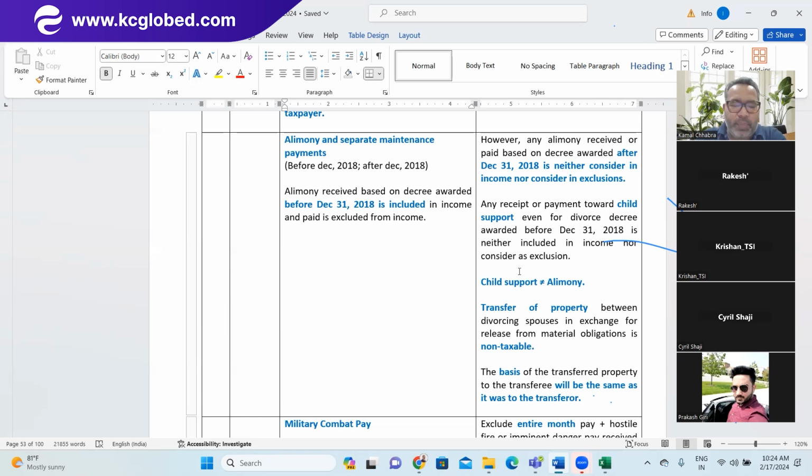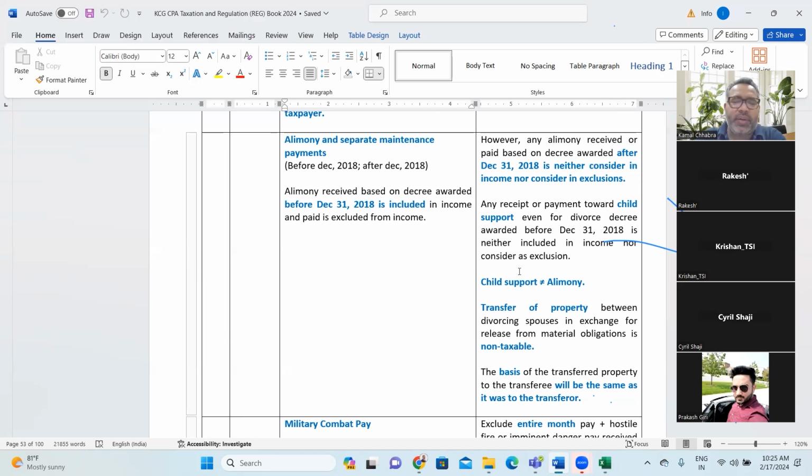Any alimony received or paid under a divorce decree before 31st December 2018 can be considered as income in the hand of the recipient and exclusion in the hand of the person paying. But for any divorce decree passed after 31st December 2018, neither is it considered as income of the individual receiving, nor as exclusion in the hand of the individual paying, right?